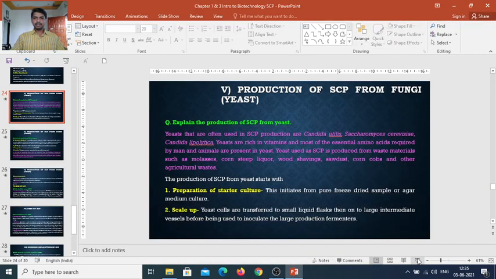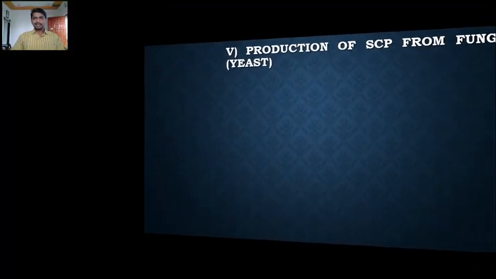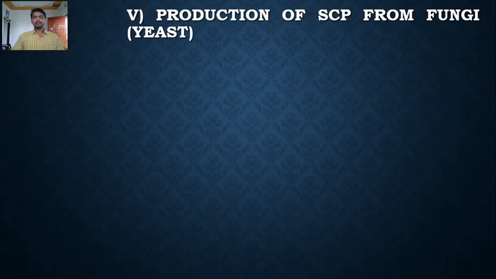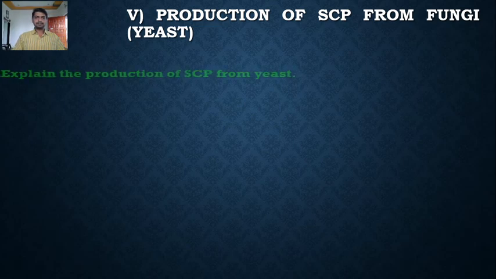Welcome back, dear students. Now continue to this last lecture. Here we are going to study the production of SCP, that is the single cell protein, from fungi. Here the yeast we use for the production of SCP, yeast such as Saccharomyces cerevisiae and the Candida species, are used for the production of SCP.